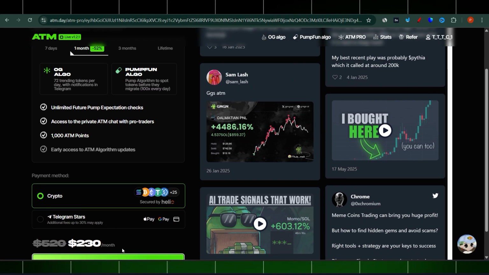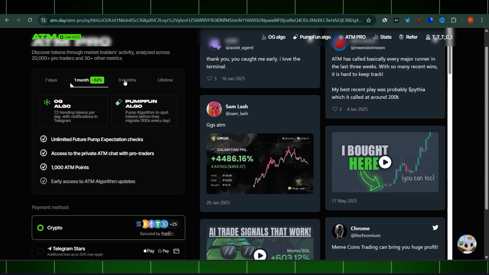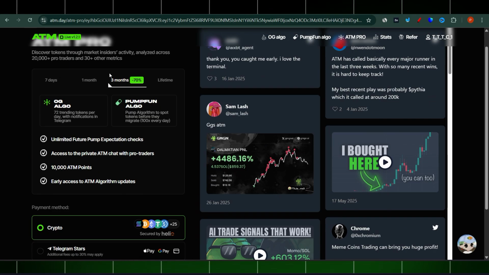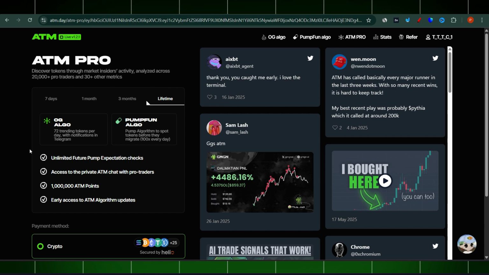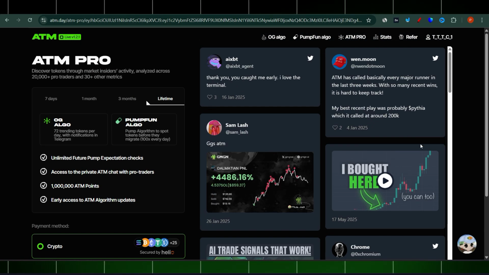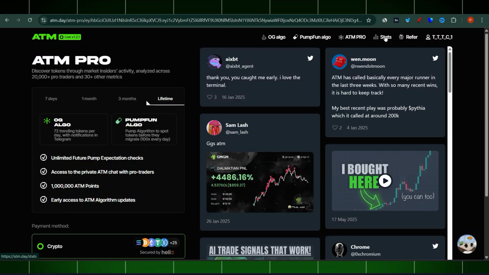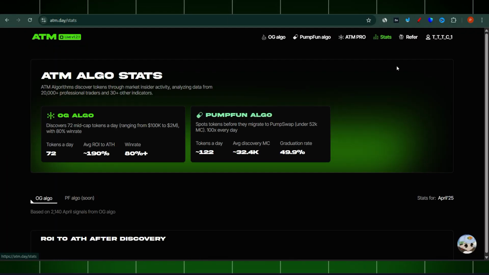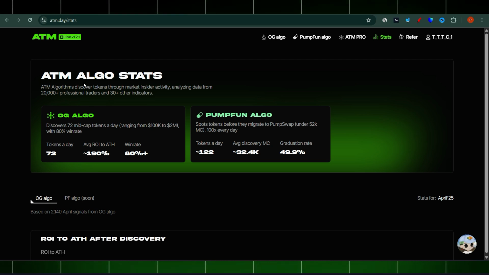$230 a month. This is the way they charge you. Obviously, when you go for 3 months, you'll be paying only for 2. And for lifetime, obviously lifetime is much more expensive. But look, if you know how to use this tool in a profitable way, it might be worth it. It's really up to yourself, guys. So here you go, that's the ATM algo stats.